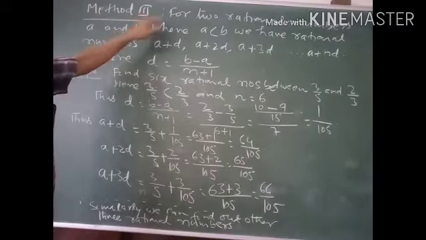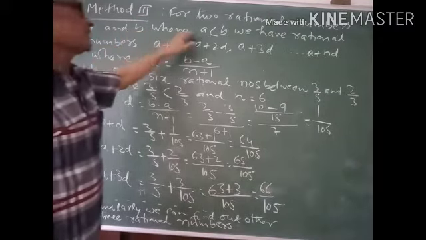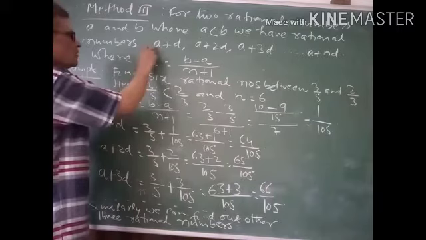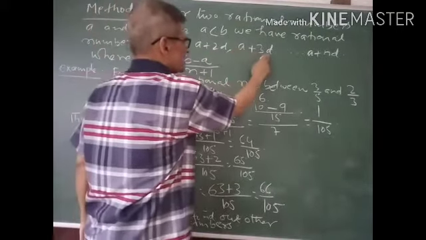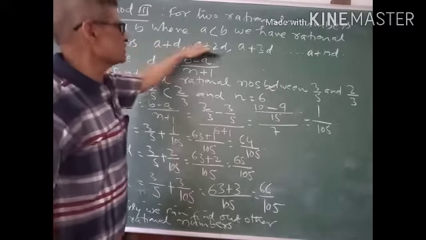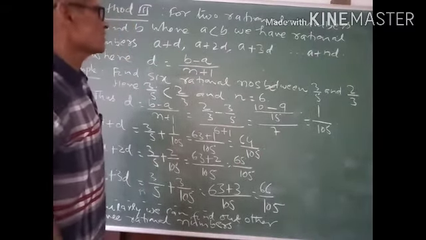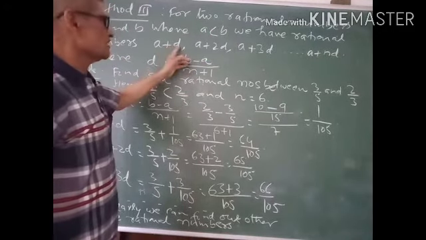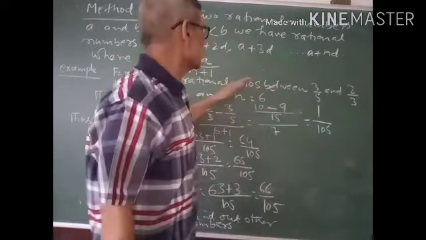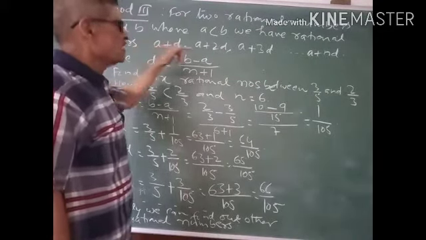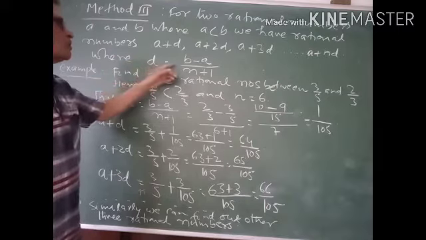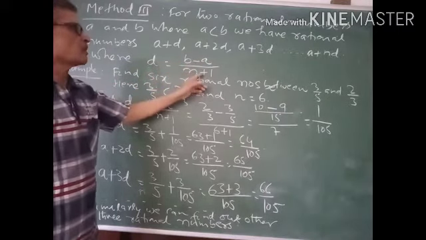Third, for two rational numbers a and b where a is less than b, we have rational numbers a plus d, a plus 2d, a plus 3d and a plus nd, where d is equal to b minus a divided by n plus 1.